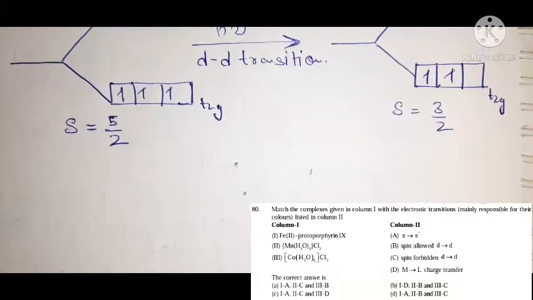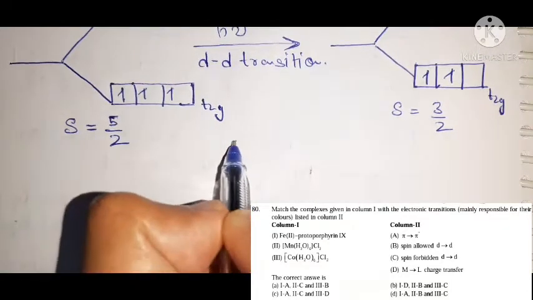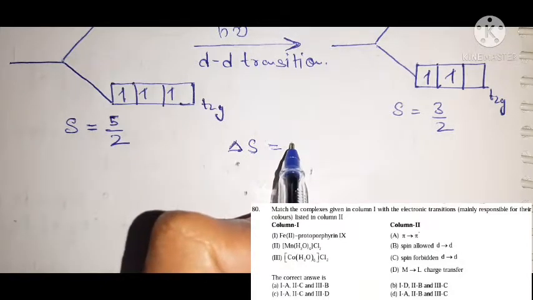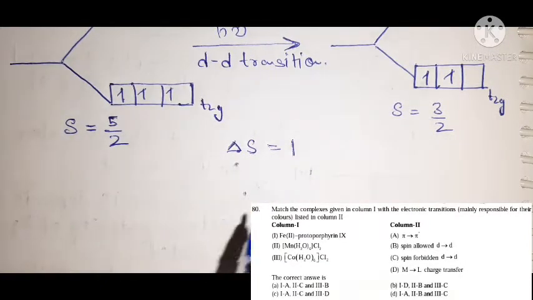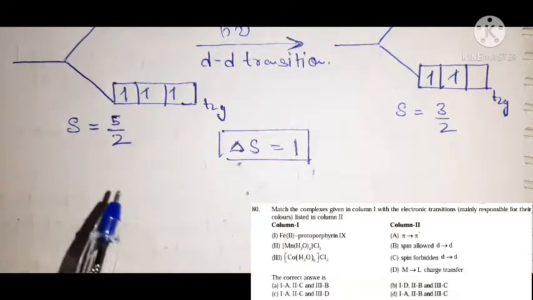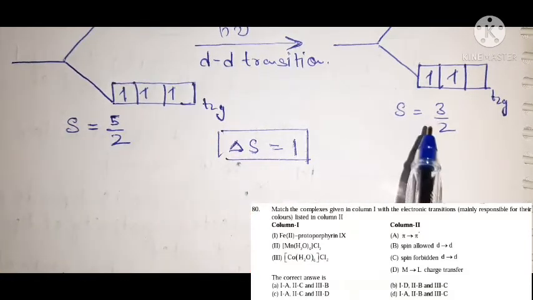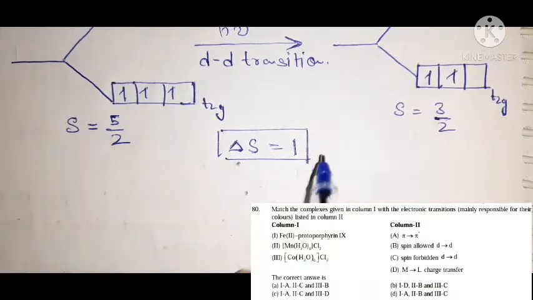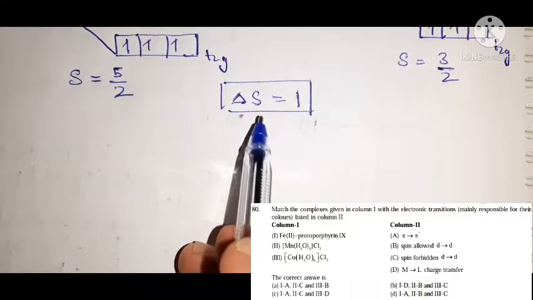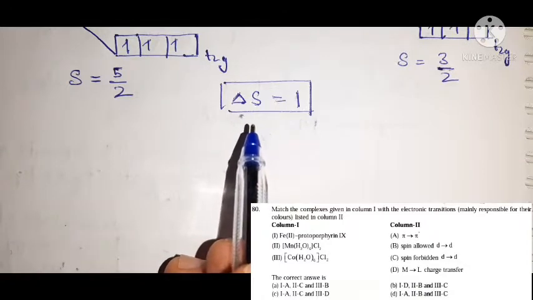That means the difference between the S values is 1. After irradiation, the total spin changes from 5 by 2 to 3 by 2, so delta S is not equal to 0.